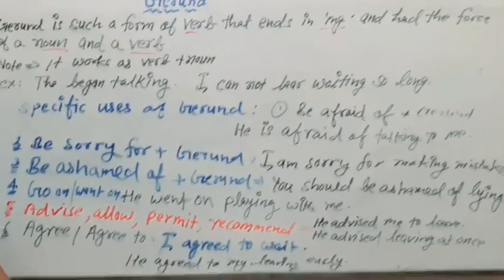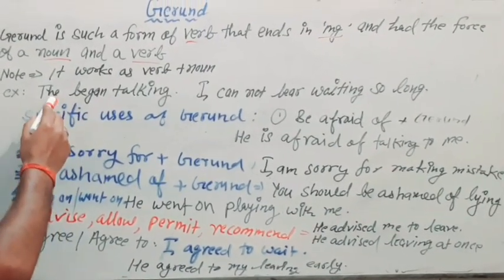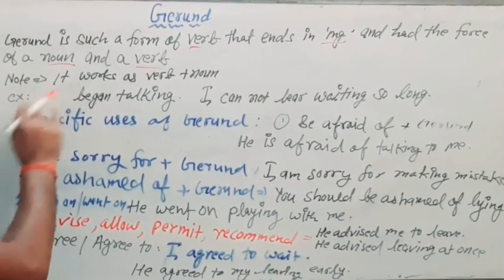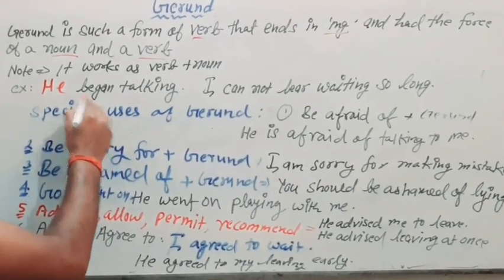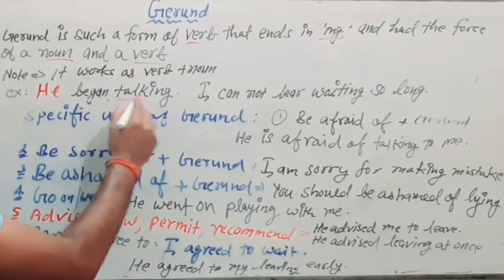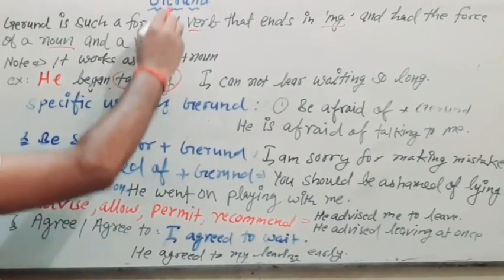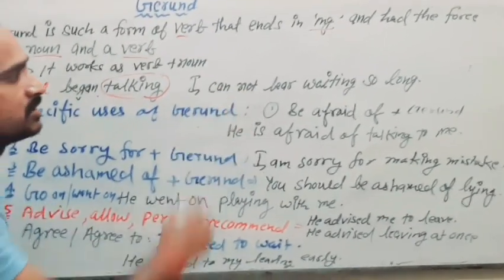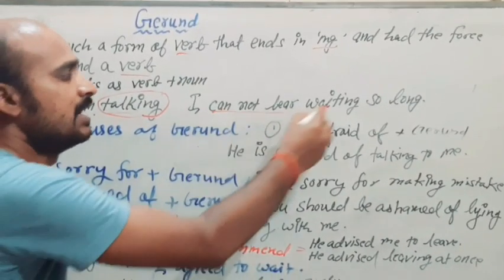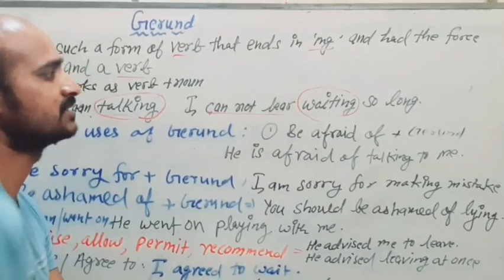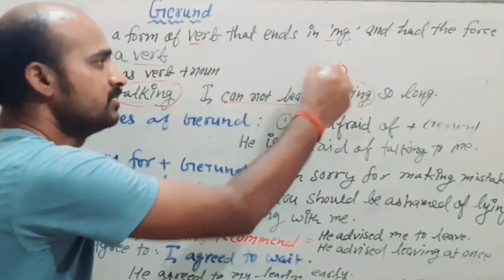Let's have an example. He began talking. So just see, we have this verb talk and ing, talking. So we are having talking here, which is a gerund. Now, I cannot bear waiting so long. Just see, I cannot bear. We are having this verb here, and this is also a verb but working as a noun here. So I cannot bear waiting so long. So here we are having gerund.